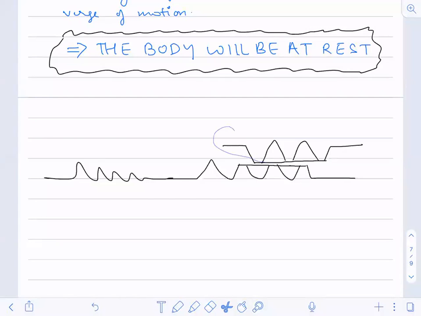So now what is happening here is that this is the block which will move like this. Initially, when there was a peak over here, at that time it had a higher friction value. Now when it is moving here, is interlocking there or not? There is no interlocking here.